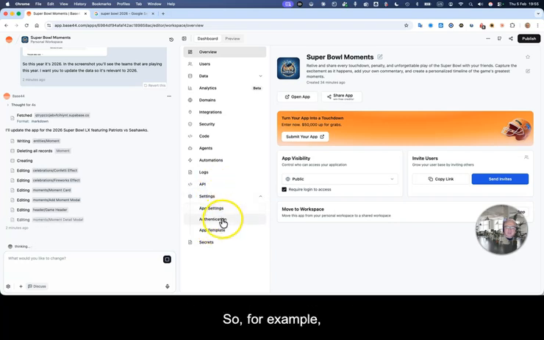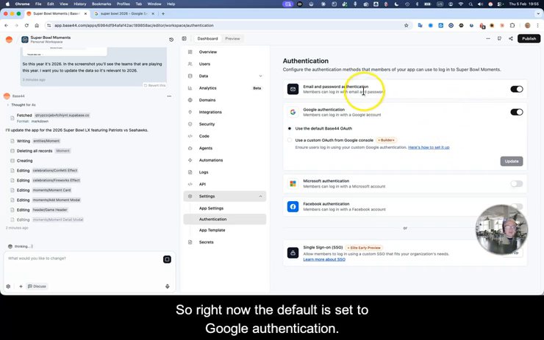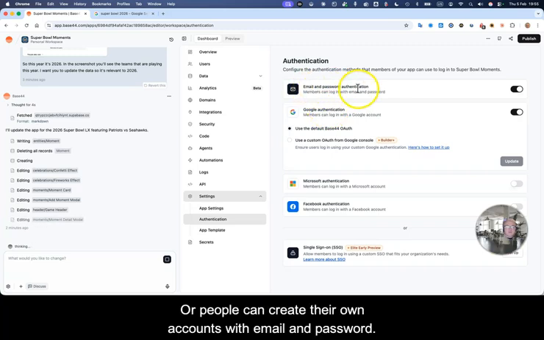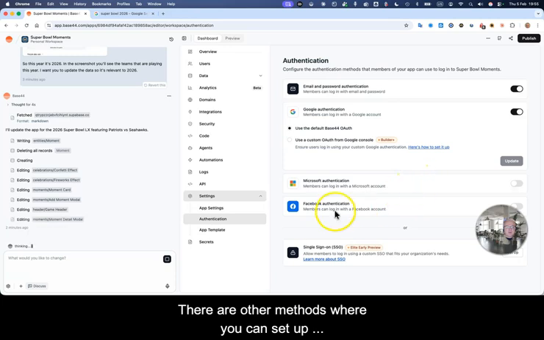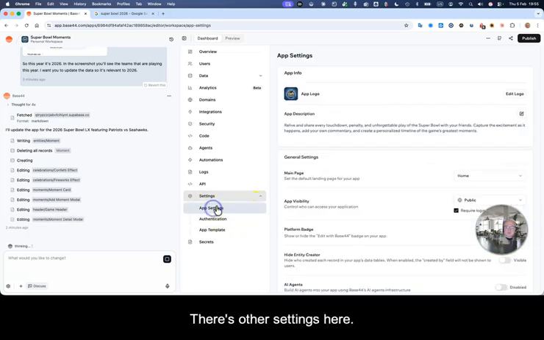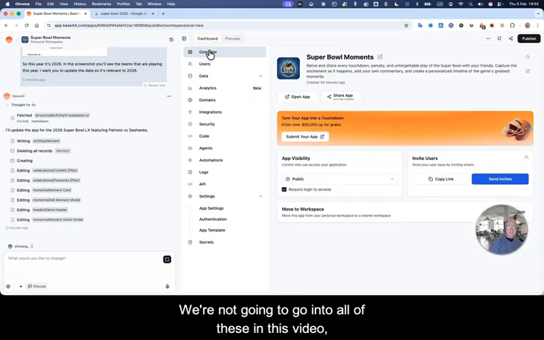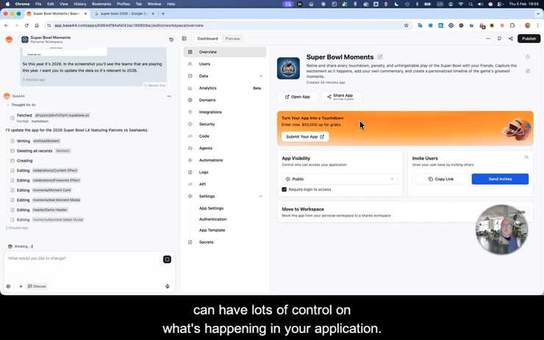So, for example, we could decide what's the way to authenticate into this application. Right now, the default is set to Google authentication, people with Google accounts, or people can create their own accounts with email and password. There are other methods where you can set up authentication. There's other settings here. We're not going to go into all of these in this video, but in future videos, we're going to dive deeper so you can have lots of control on what's happening in your application.